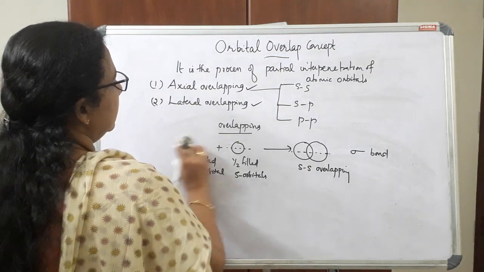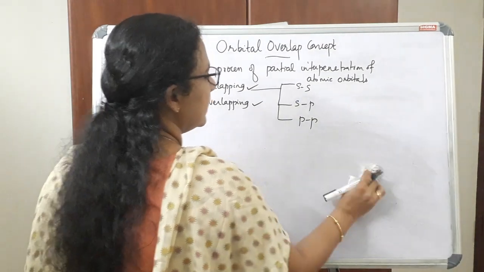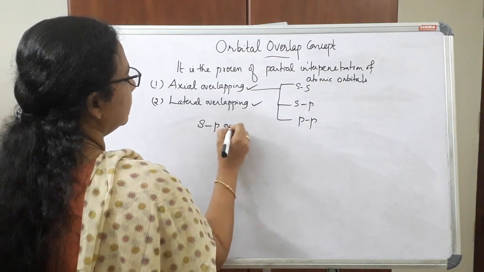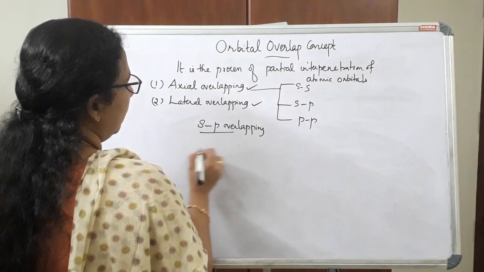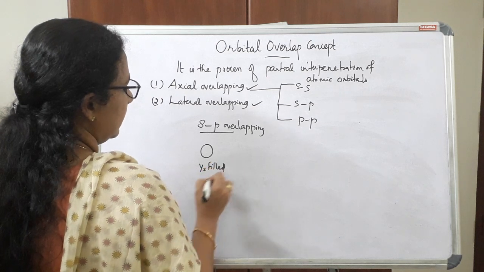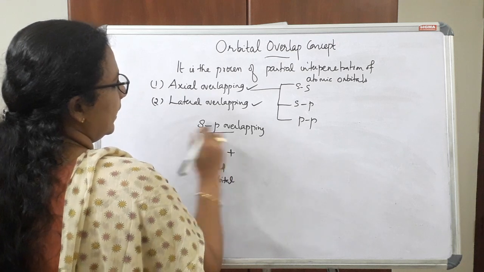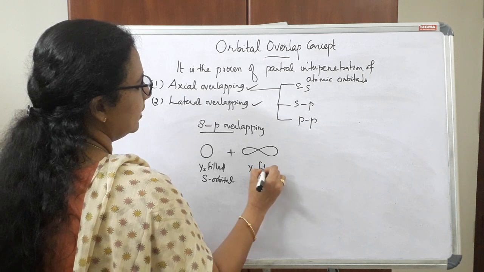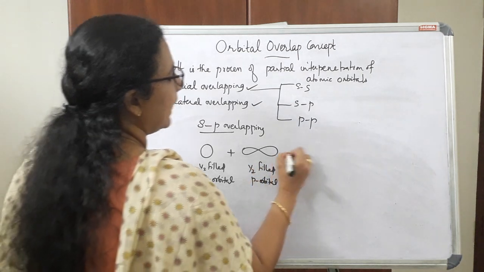Now let's see the second type of axial overlapping, that is SP overlapping. In SP overlapping, a half-filled S orbital and a half-filled p orbital overlap axially.